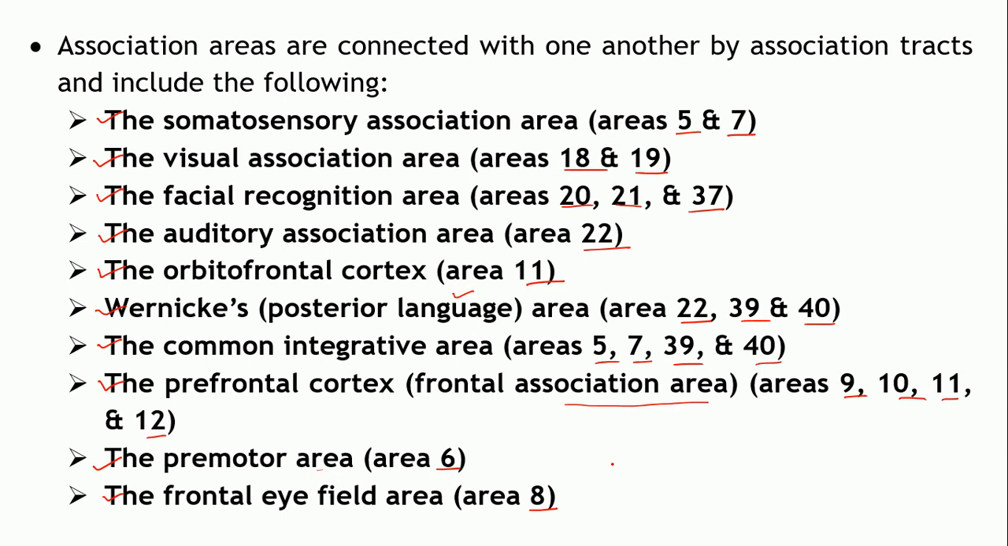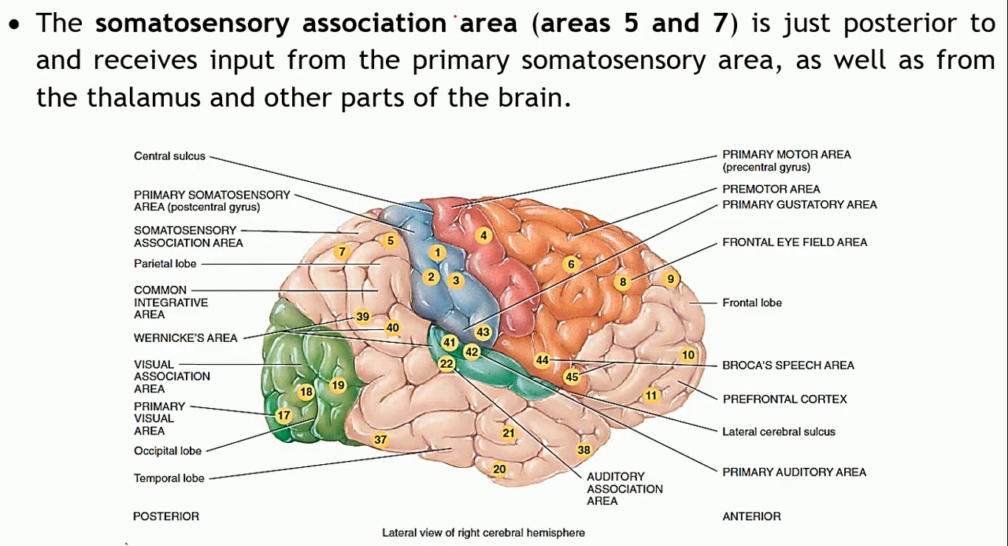So as you can see, a number of areas function as the association area. So these areas will be associated with the integrative functions, so more common integrative functions. So let us consider all these areas one by one. Coming to the first one, that is somatosensory association areas, that is 5 and 7. These lie just posterior to the primary somatosensory area.